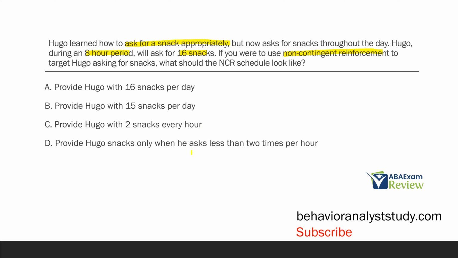Well, we're likely trying to get to that point where he's asking less than 2 times per hour, but we're not there yet. We're just starting this non-contingent reinforcement schedule. And so we want to start and meet Hugo where his behavior currently resides, which is asking for 2 snacks every hour.